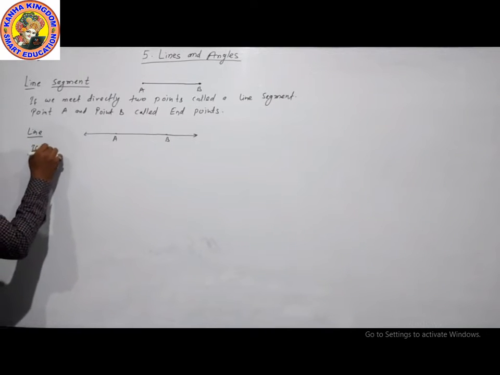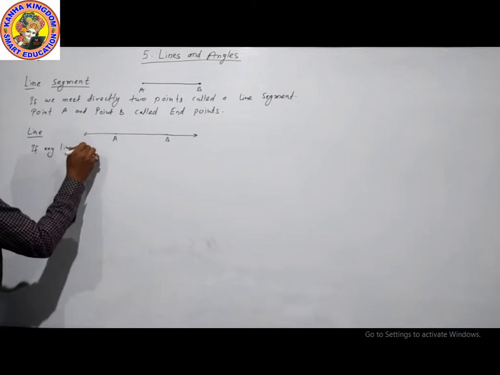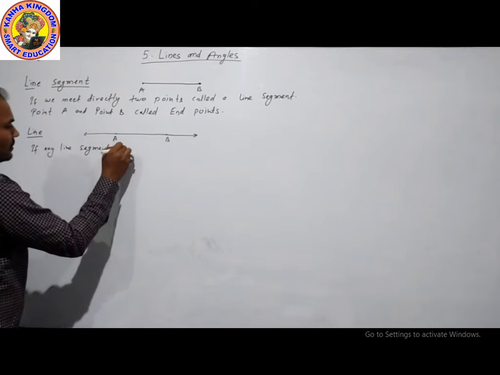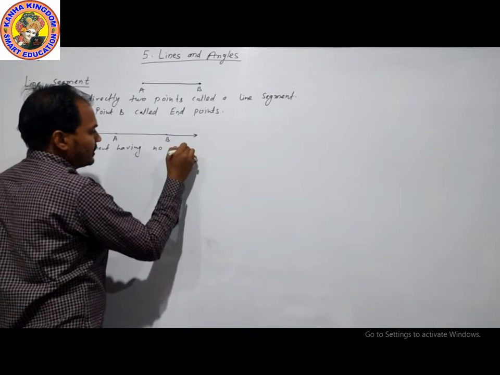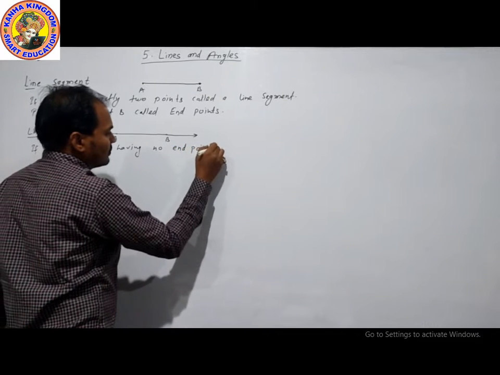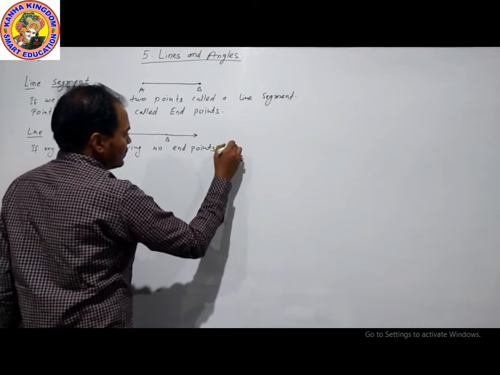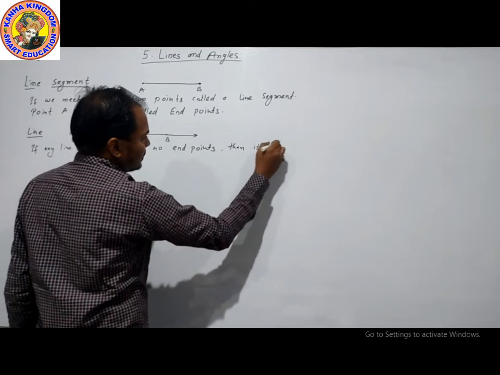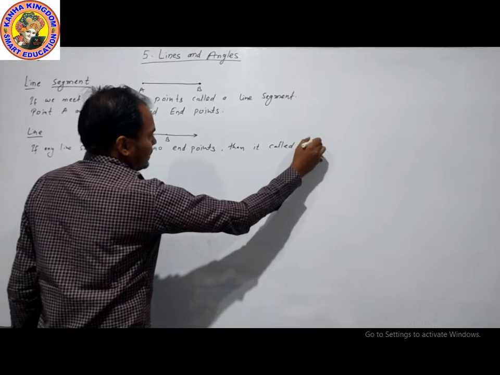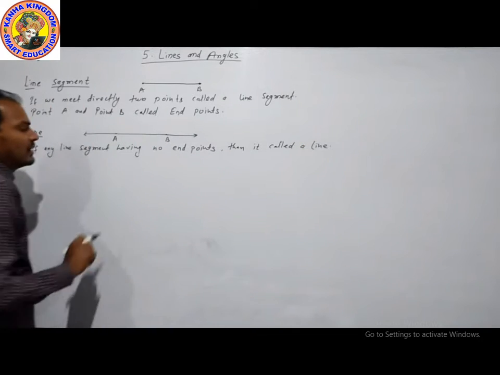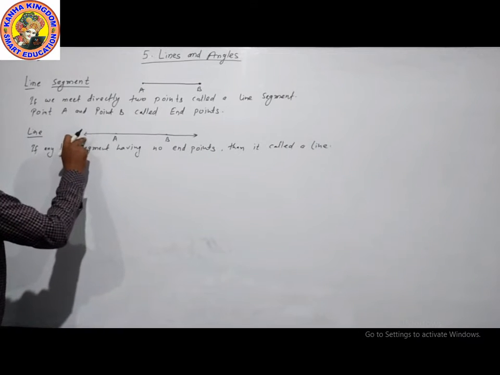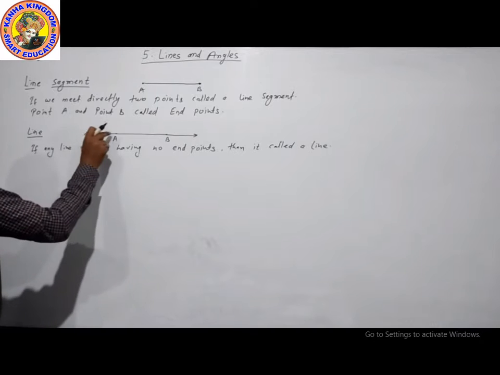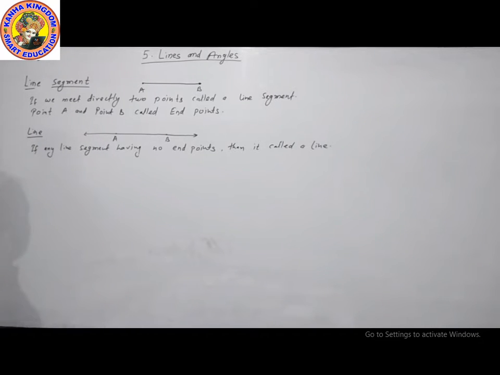If there are no end points, this is called a line. The length of this line is infinite. The line is much larger than the line segment.